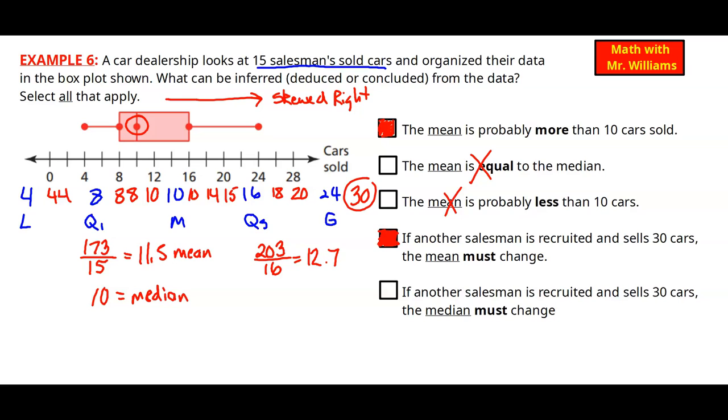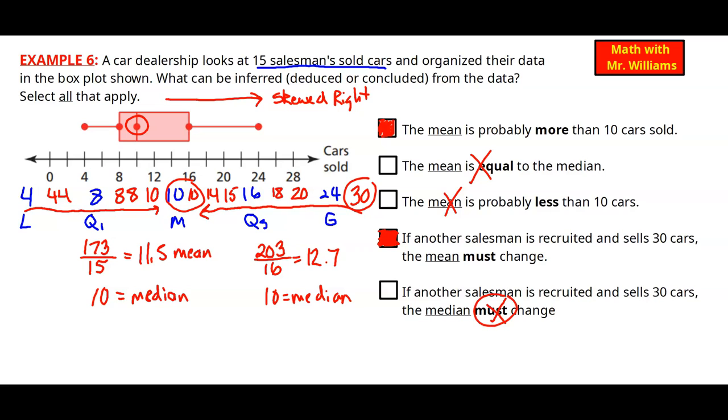All right, now for the last one. If another salesman is recruited and sells 30 cars, the median must change. Well, if we have 16 cars now, let's just count over 7 on each side. We can see we have two 10s here. So 10 plus 10 divided by 2 is still going to keep us at 10 for our median. So does it have to change? No, it doesn't have to change. That's the key word there.